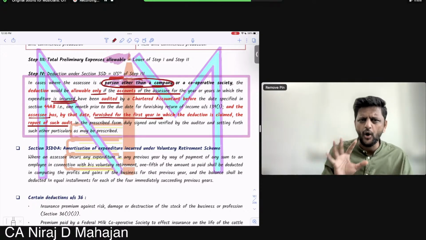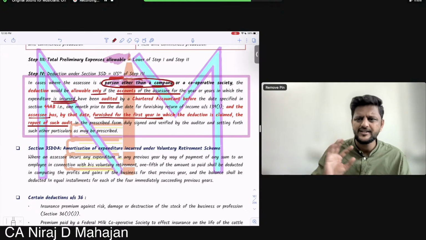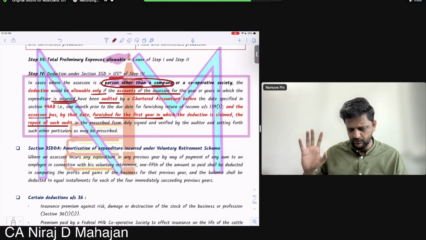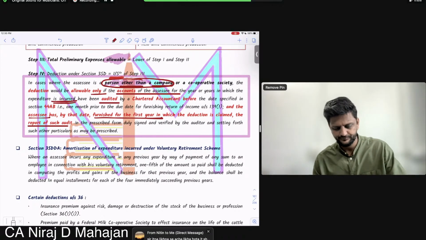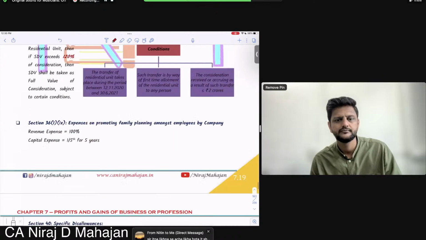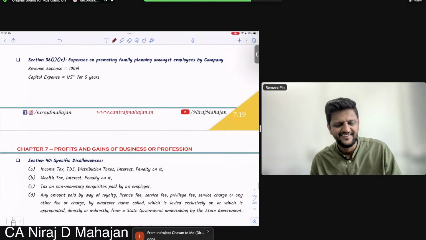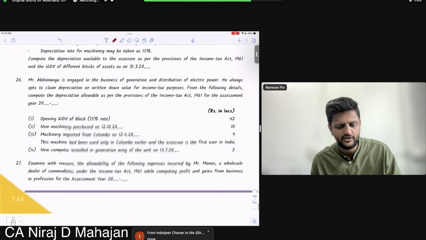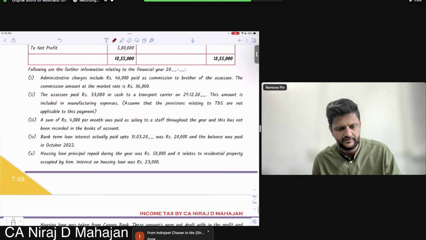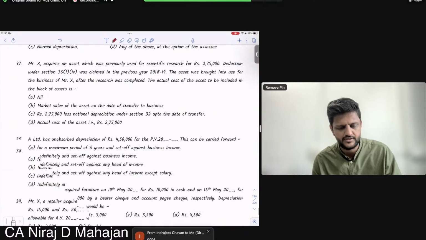Audited means checked, verified books of accounts. Understood? In law language, they try to keep it clear, but it is so confusing for us, right?